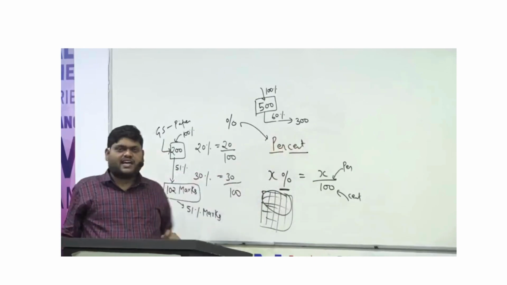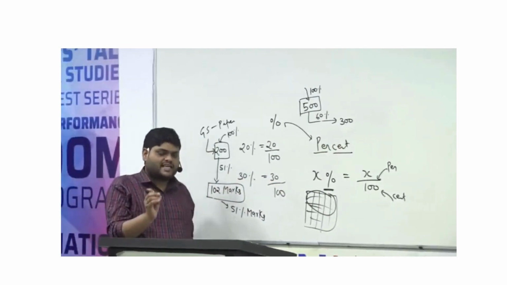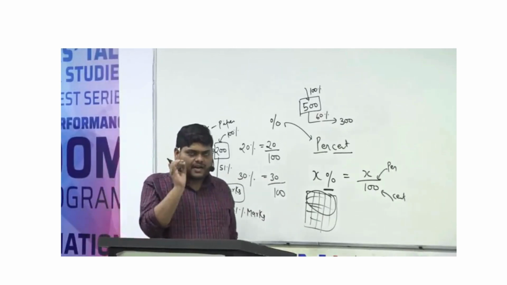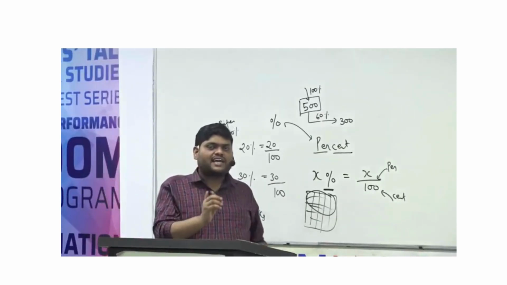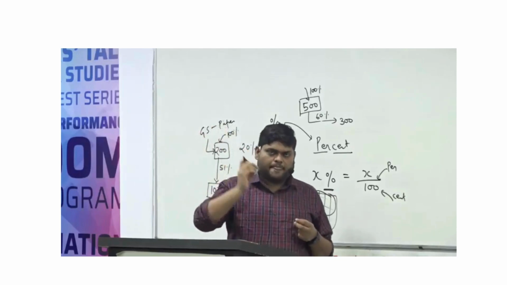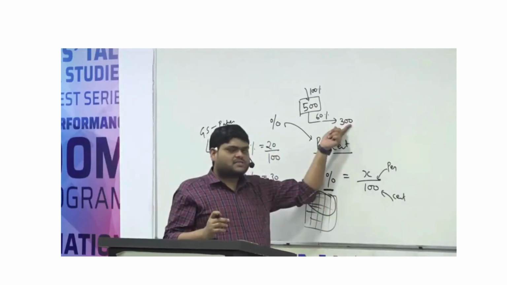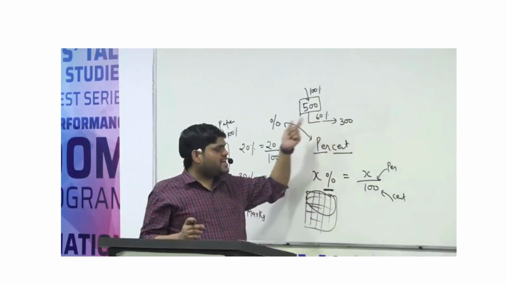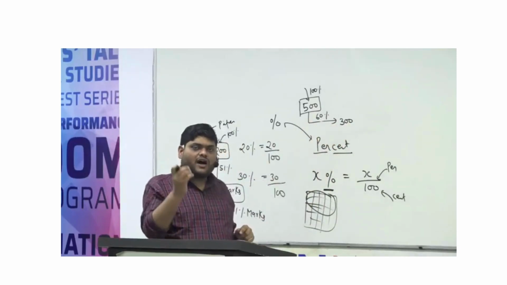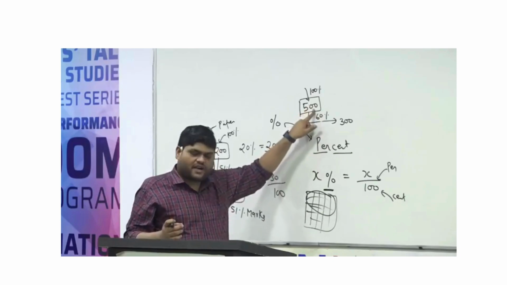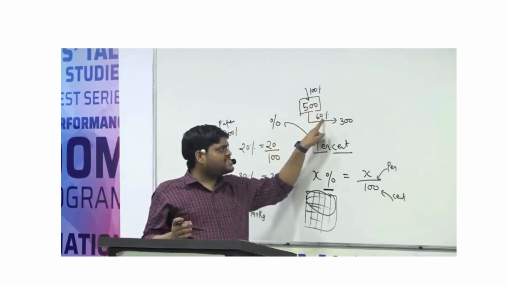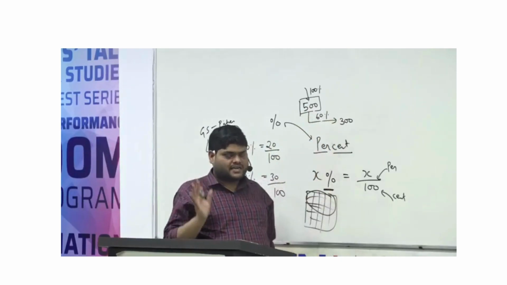I hope this is clear to everybody. So percentage is a relative thing. We are always finding out with respect to something. Class 12th marks, 60% marks. So if I say 60% marks, you have to say the total marks is 500. Out of that, 60% marks is 300.